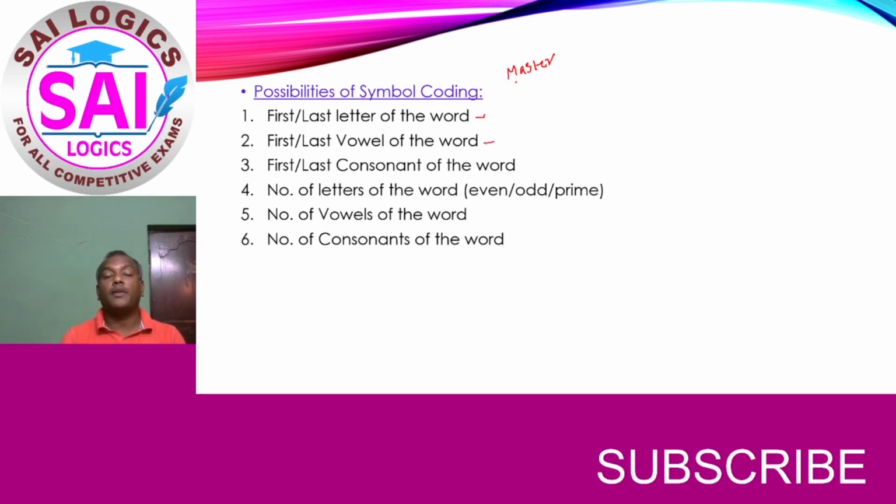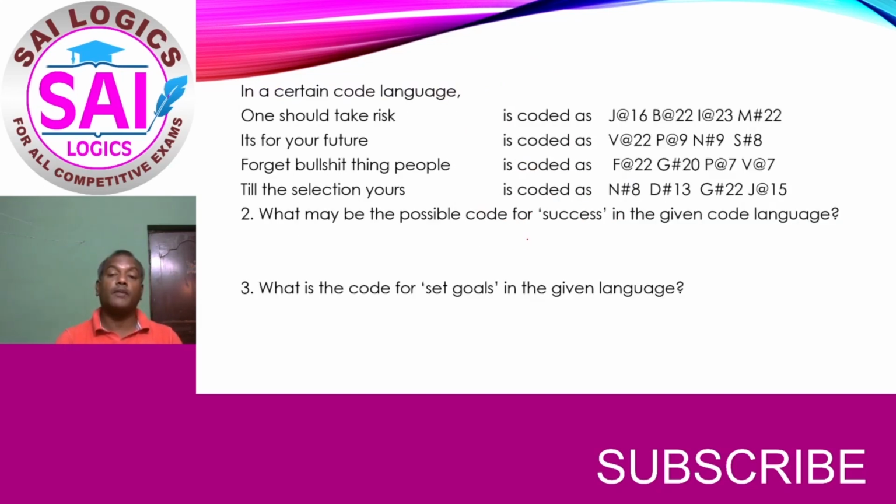And depending on the first or last vowel, a symbol can be coded. And depending on the first or last consonant, and depending on the number of letters: if the number of letters of the word is even, one particular symbol; if it is odd, another type of symbol; if it is prime, a third type of symbol can also be coded. And depending on the number of vowels, a symbol can be coded. Depending upon the number of consonants, a symbol can be coded. So these are the possibilities of alphabet coding, number coding and symbol coding.